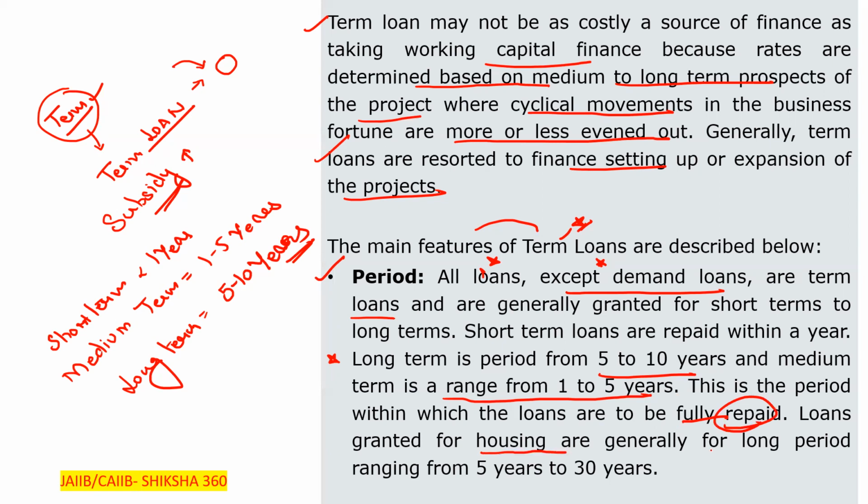So loans granted for housing are generally for a longer period. Like when we are taking a housing loan, it is generally for a longer period, like 25 years, 30 years. So loans granted for housing are generally for a longer period ranging from 5 years to 30 years.